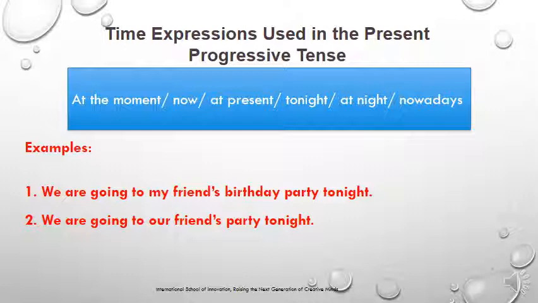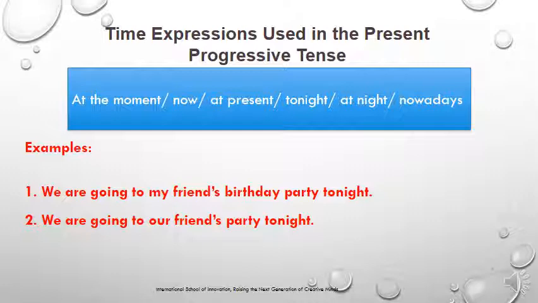Now, if I am talking about actions happening at the moment, I have to find the time expressions in order to know which tense is used. These are some examples of the time expressions used in the present progressive tense, such as at the moment, now, at present, tonight, at night, nowadays, and so on.